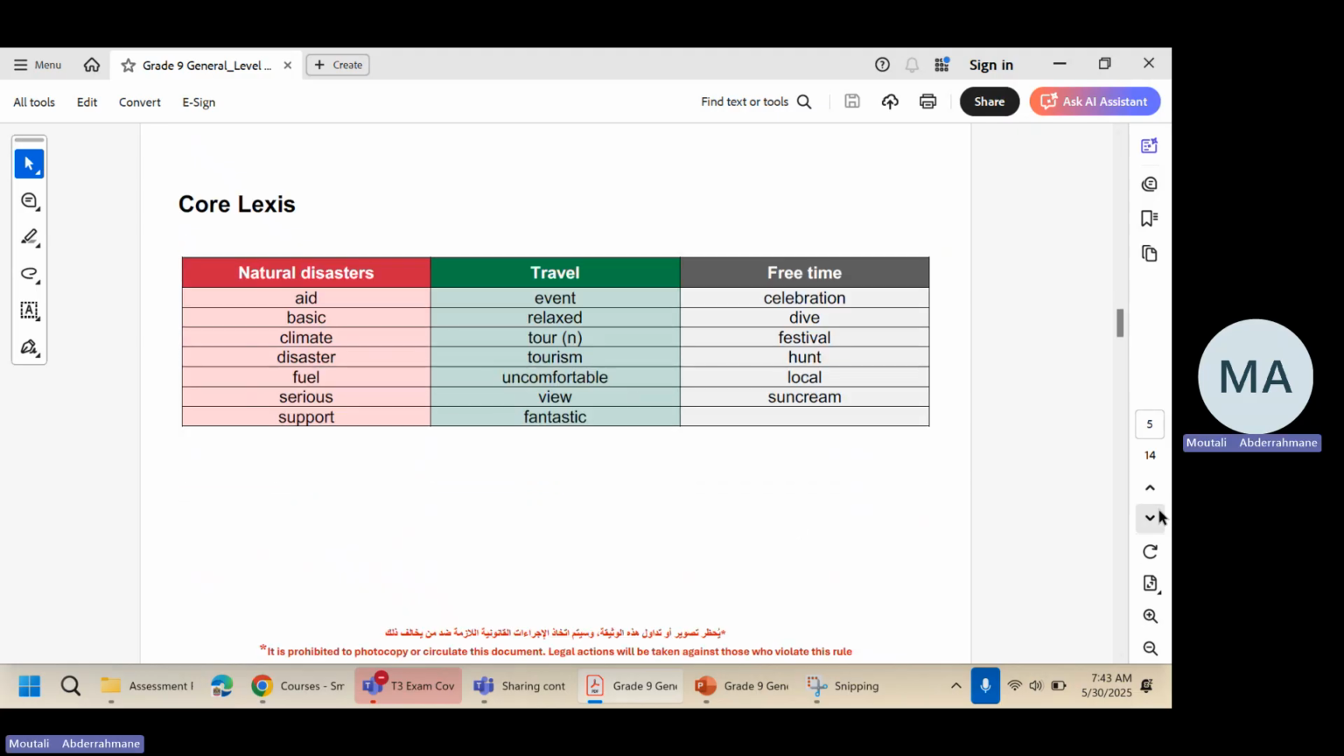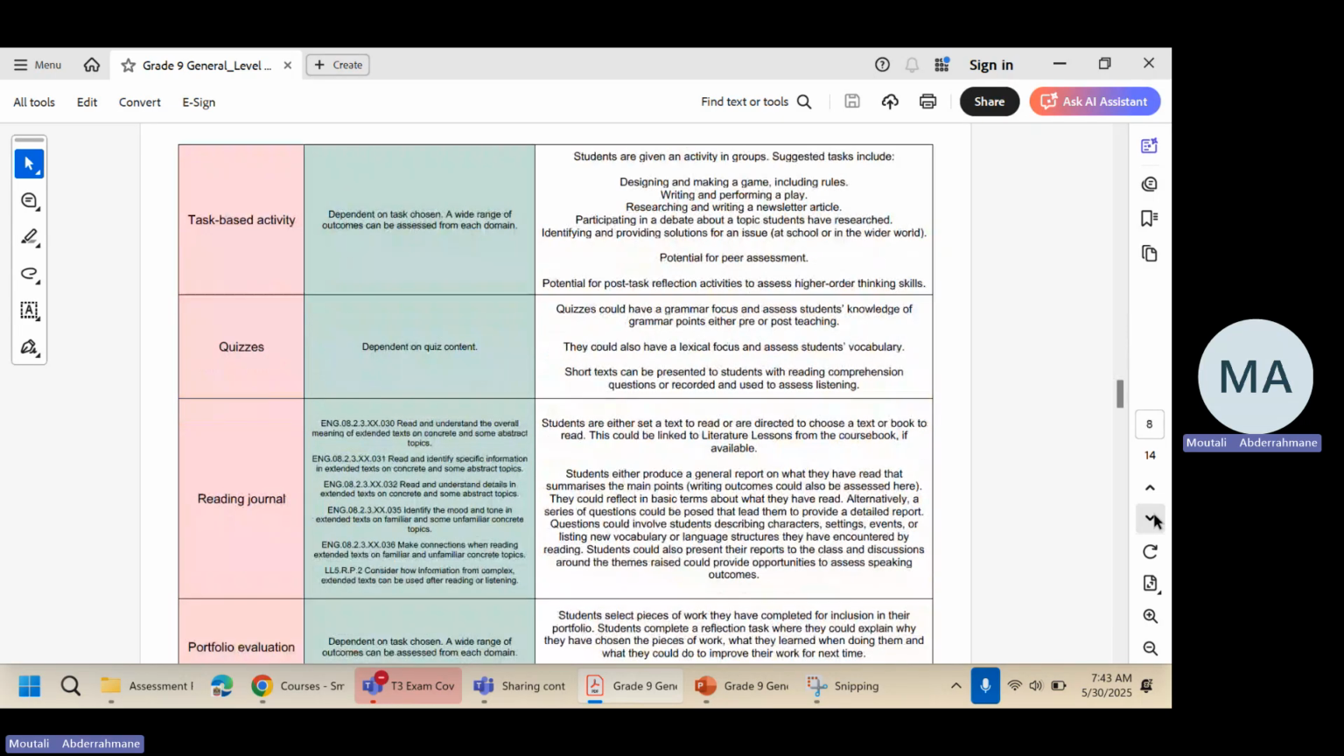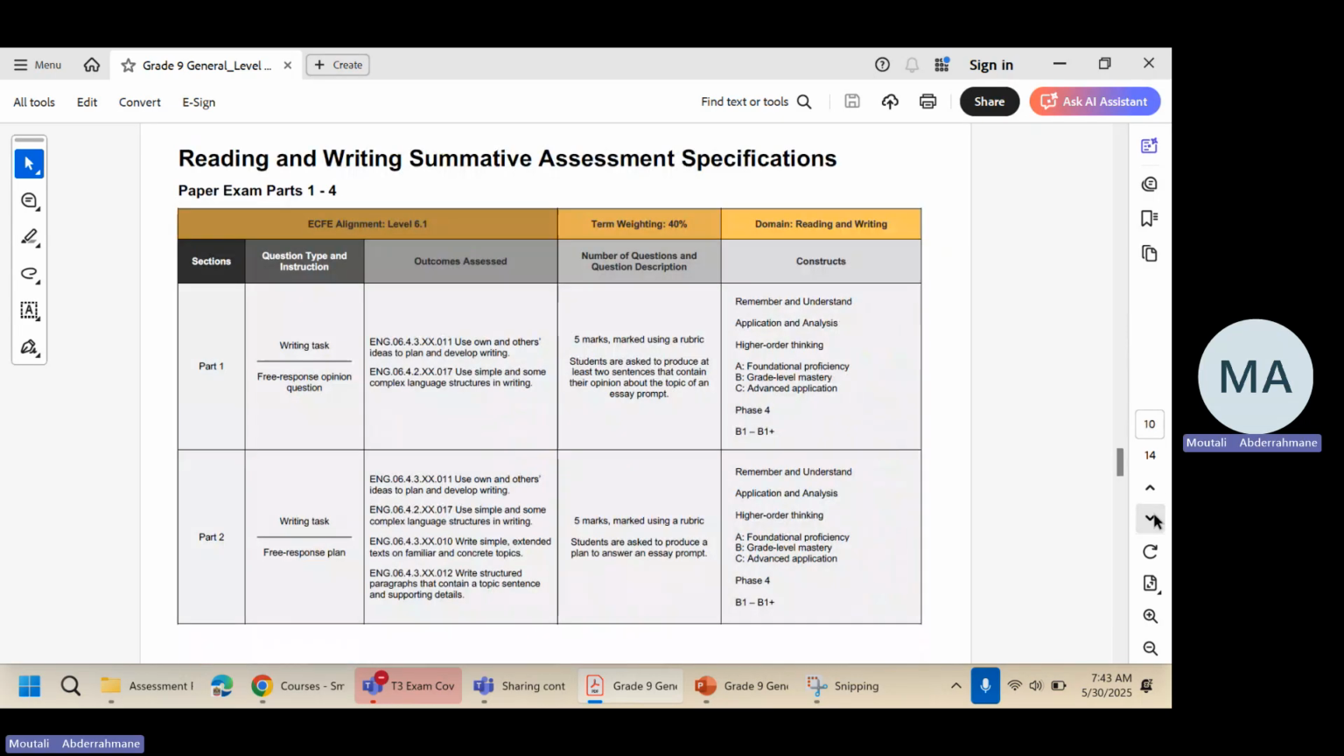Okay, so let's look now at the exam structure. The exam will be paper-based for grade 9. Let's look at sections 1 to 4. In the first part of the exam, you will have a writing task, a free response opinion question, where you are given a question and you are asked to write your opinion in at least 2 sentences. That's the first part of the exam in writing. Given a topic, you'll be asked to express your opinion in at least 2 sentences.